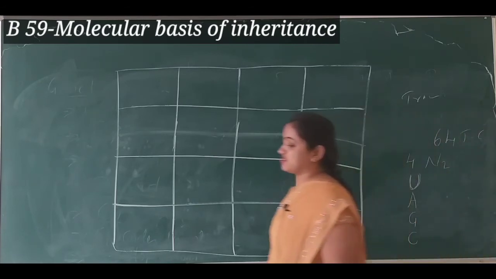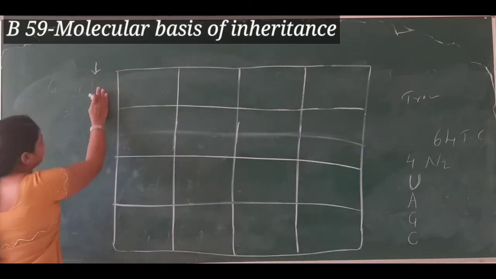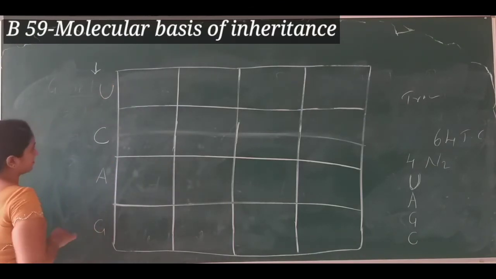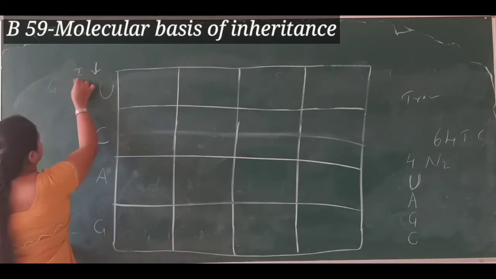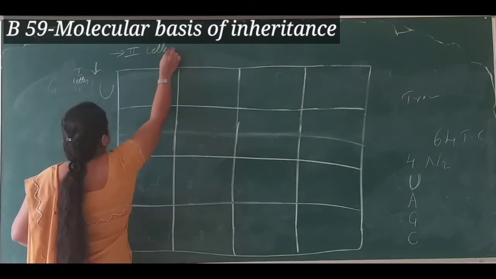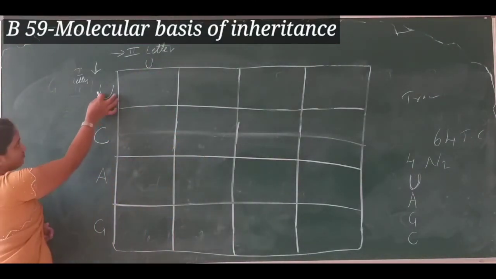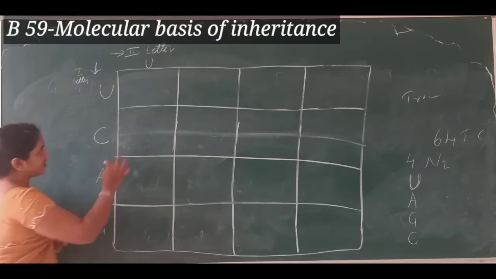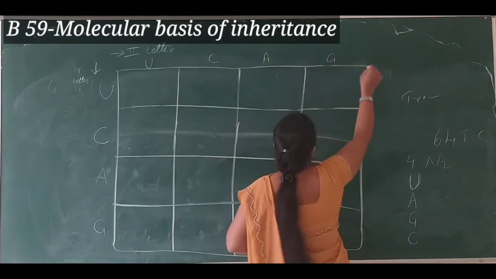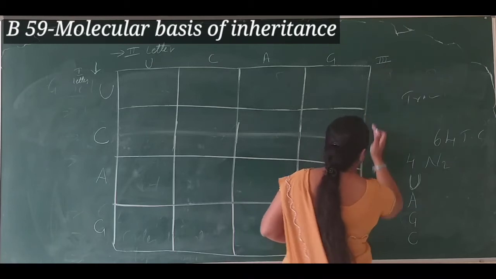The 4 nitrogen bases I am going to write on this side. The first letter of the triplet codon will come on this side: U, C, A, G. Here the second letter should come, in the same order, so at the top of this board we write U, C, A, G, and the third letter will come in the row.